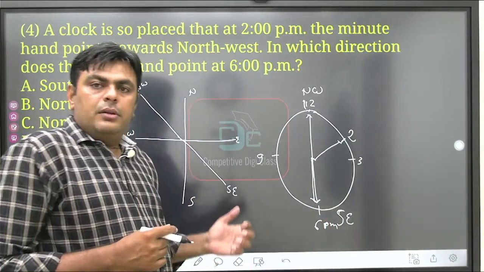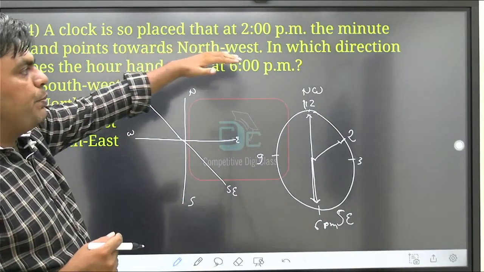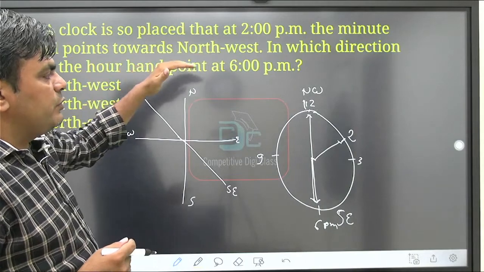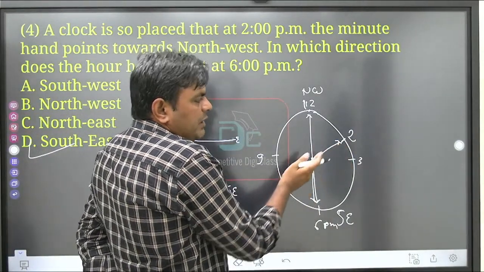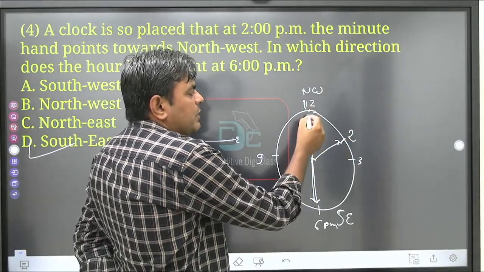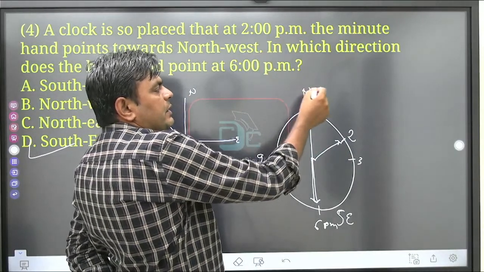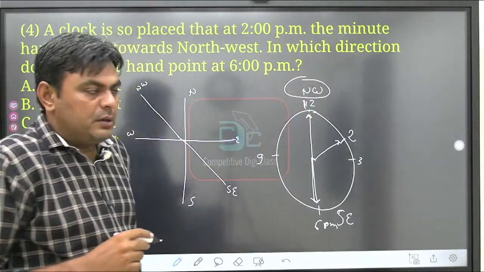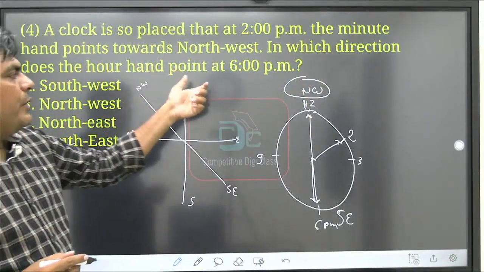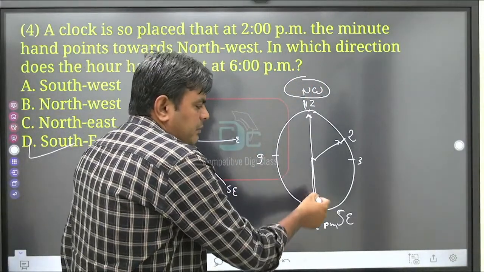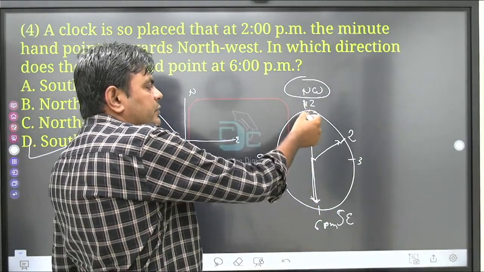Is it clear? Again, we'll see what is given in the question. A clock is so placed that at 2 p.m. the minute hand points towards northwest. At 2 p.m. the hour hand will be towards 2 and the minute hand towards 12, and according to the question this is the northwest direction. Then they ask in which direction the hour hand points at 6 p.m. At 6 p.m. the hour hand will be towards 6, and the minute hand towards 12.